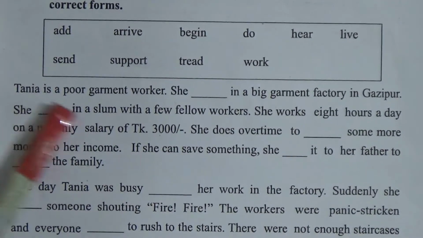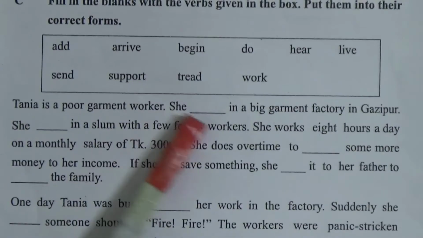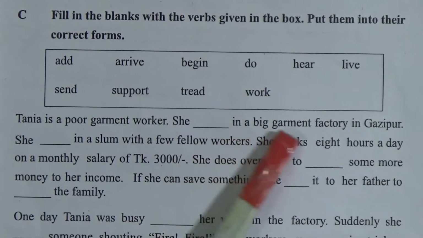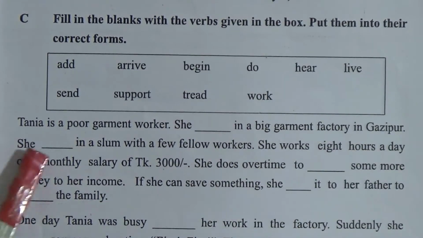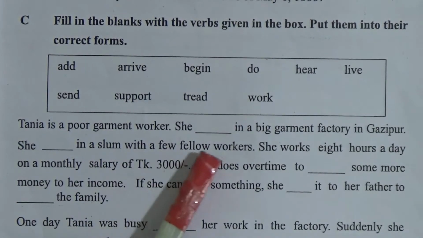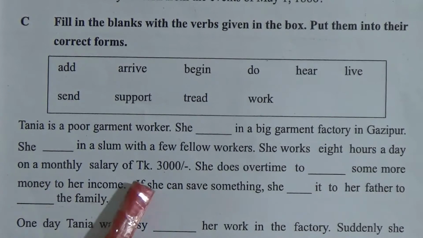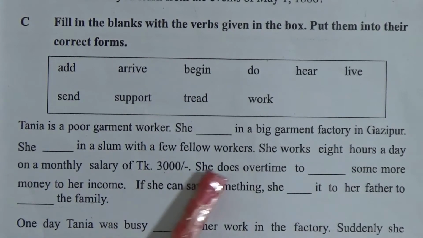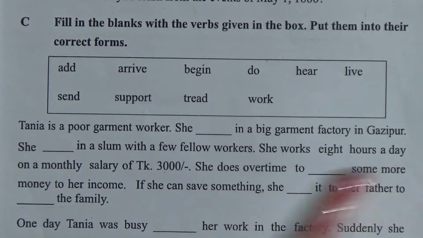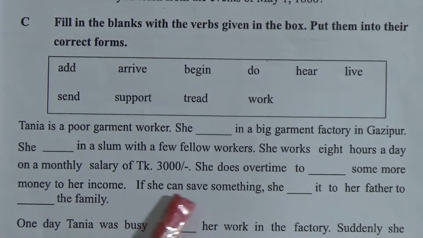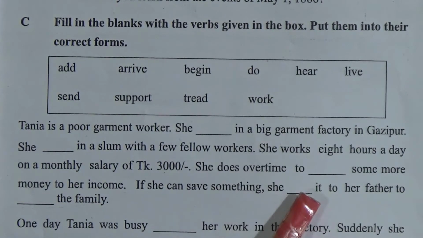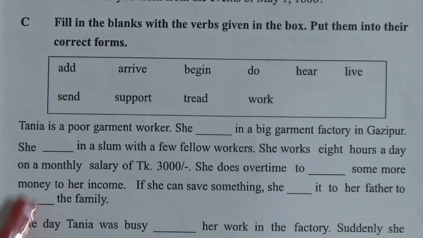Okay, Tanya is a poor garment worker. She dash in a big garment factory in Gazipur. She dash in a slum with a few fellow workers. She works 8 hours a day on a monthly salary of Taka 3,000. She does overtime to dash some more money to their income. If she can save something, she dash it to her father to dash the family. One day Tanya was busy dash